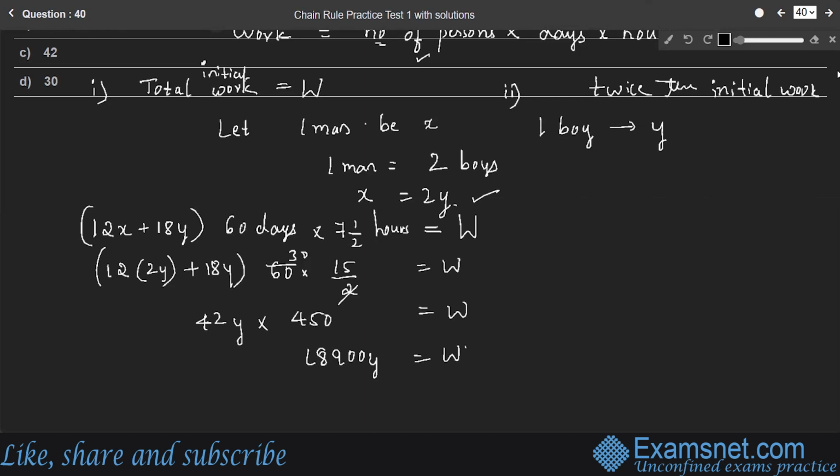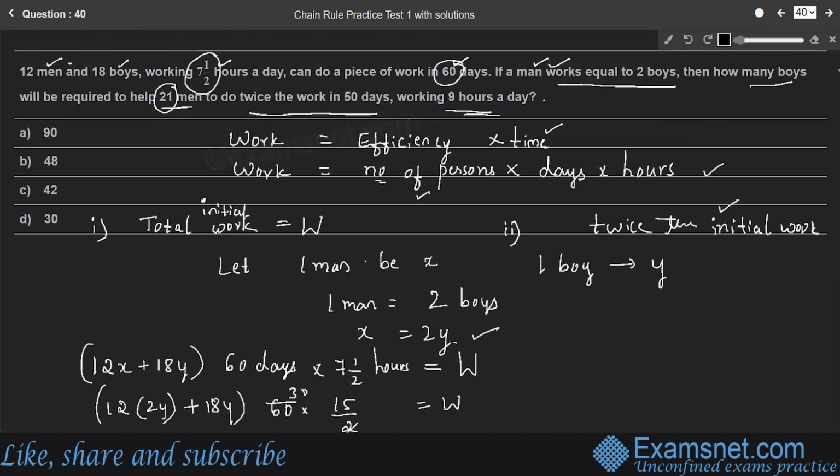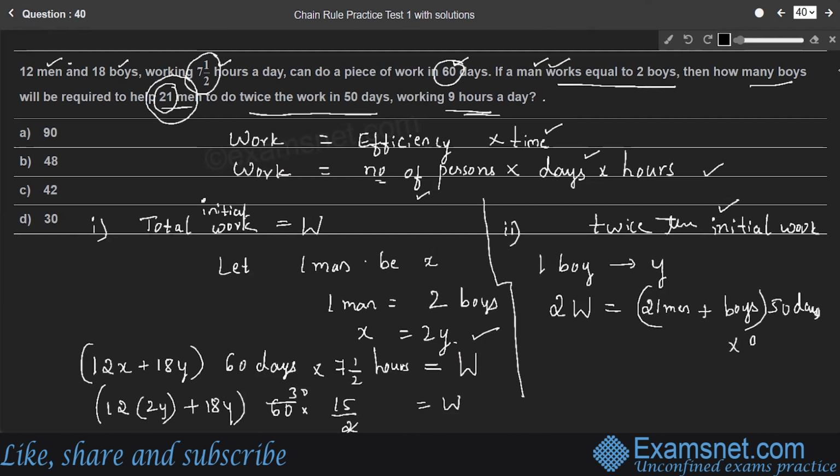So in the second case, in order to do twice the initial work, twice the initial work means 2 times W, right? So what is the formula here? Number of persons: how many persons are working here? 21 men along with some boys, right? So the number of persons is 21 men plus some boys. They work for 50 days, and every day they work for 9 hours, right? So then what is the number of boys required here?